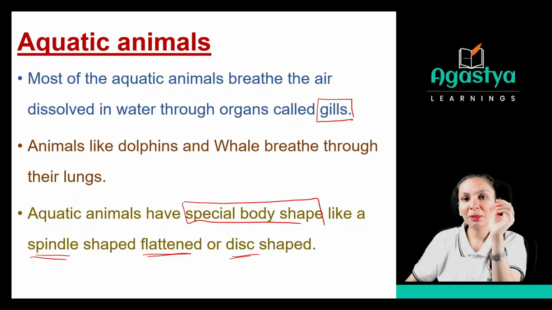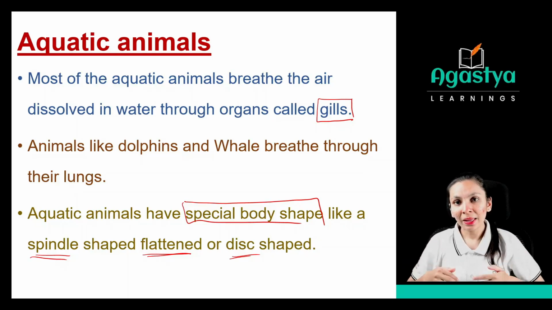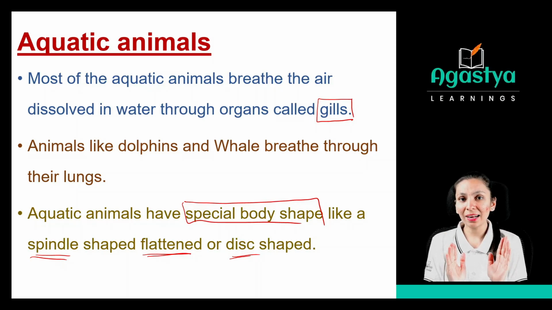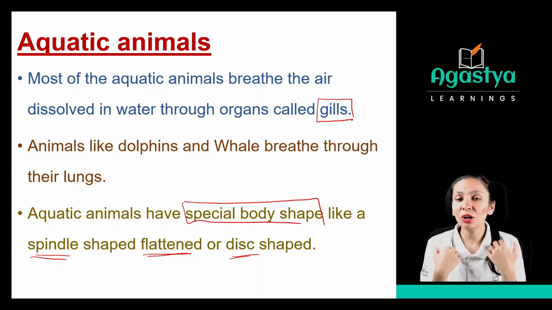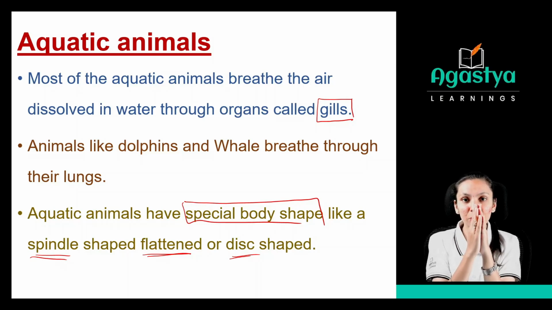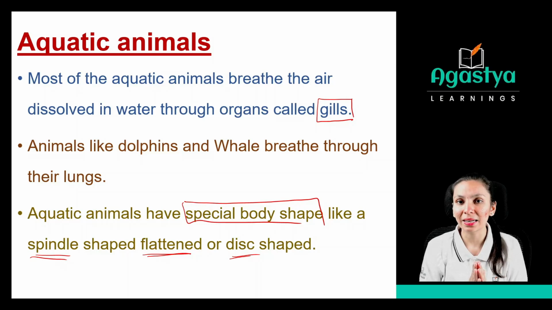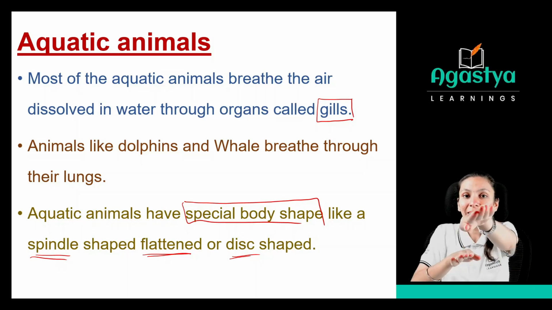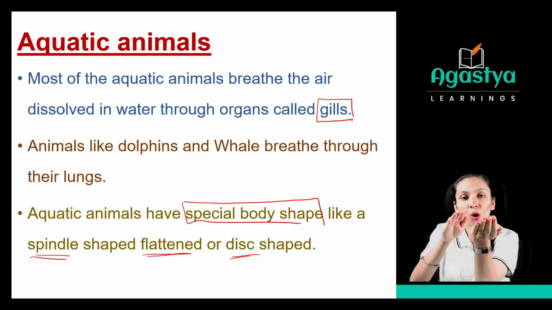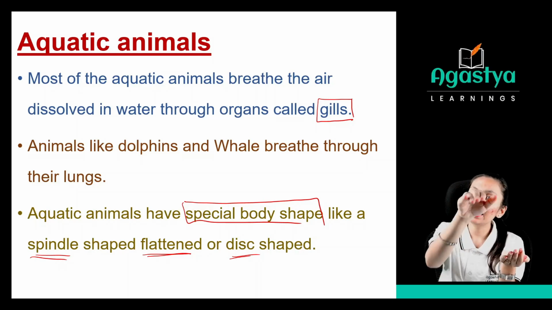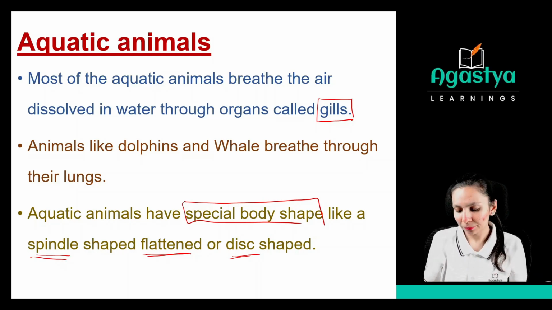See, if they had a particular shape like us, and we are standing on the land, right? But if we want to stand in water and we want to swim also, then how can we swim? We cannot swim in the standing position, right? That's why they have this flattened shape or the disc shape, which can easily float in the water.